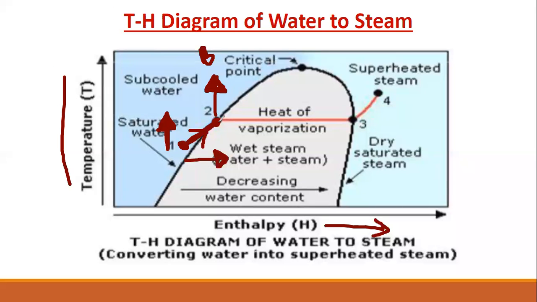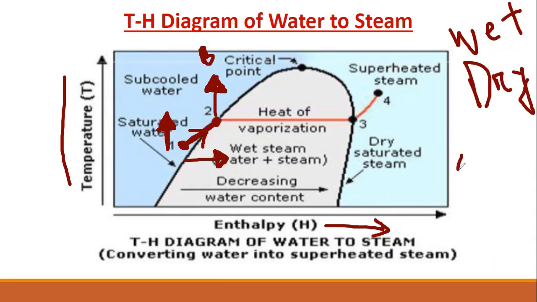I have already described that there are 3 types of steam. One is wet steam, I'm writing. Second is dry steam, and third is superheated steam. I write just SH, superheated steam. So there are 3 types of steam.